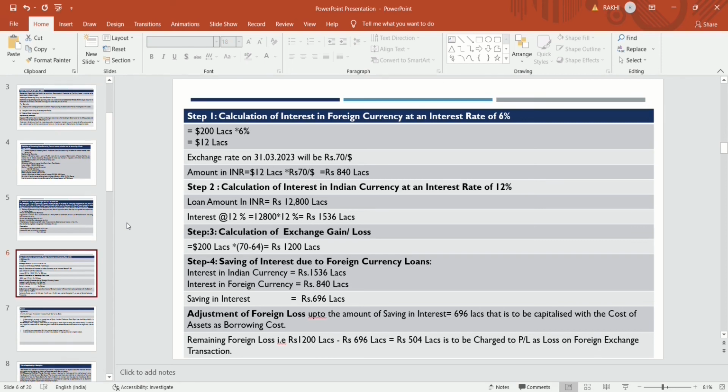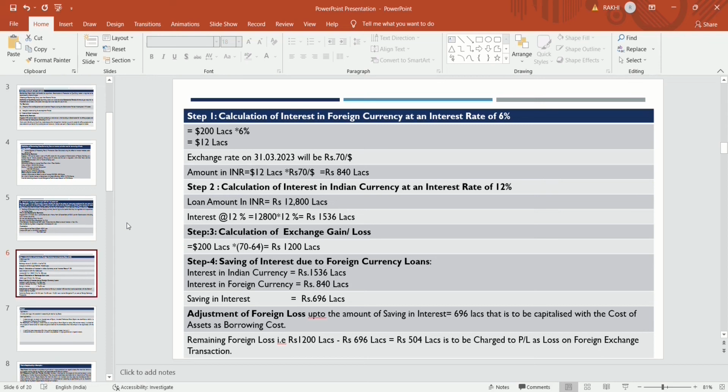This is the saving. But then we will calculate the foreign exchange gain and loss at the end of the year. Because foreign exchange fluctuation rate will be a closing rate, we have to convert in every balance sheet. Outstanding loan is done there, so 200 lakhs is the loan amount. This is to be converted on the closing date, that is 70 minus 64, 1200 lakhs is the foreign exchange gain and loss.